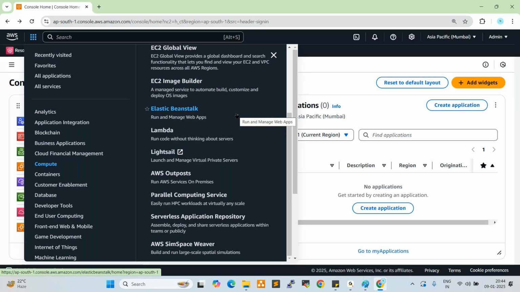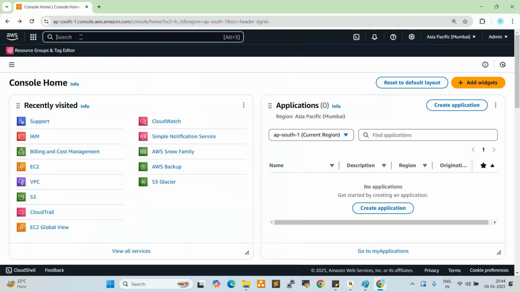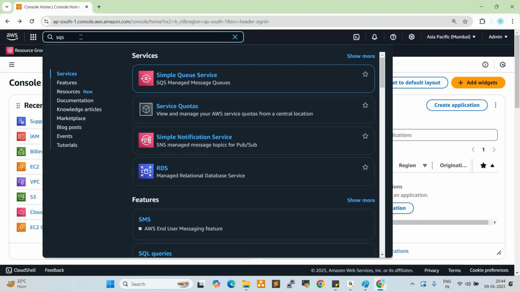So stop and start, and we also have one more service, which is SQS, Simple Queue Service. So what is SQS? What will it do? SQS is a queuing system. For example, we book one online product on Flipkart or the Amazon shopping site. Once we book the product, what will happen?